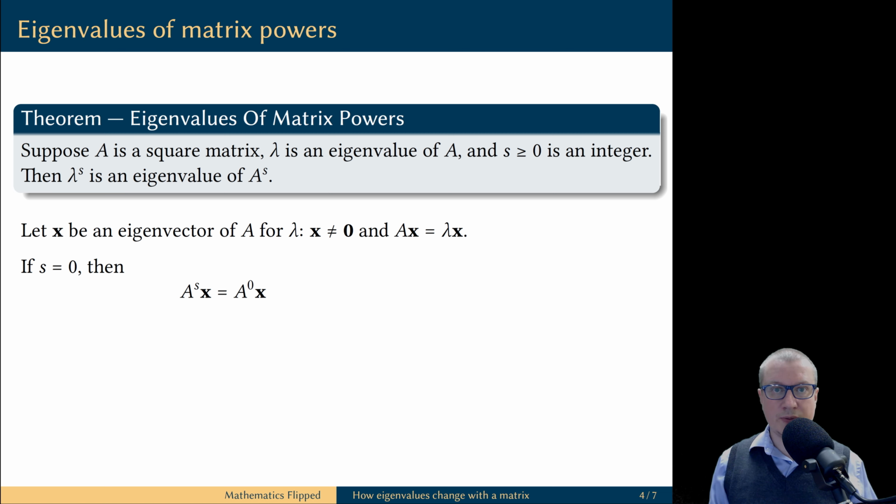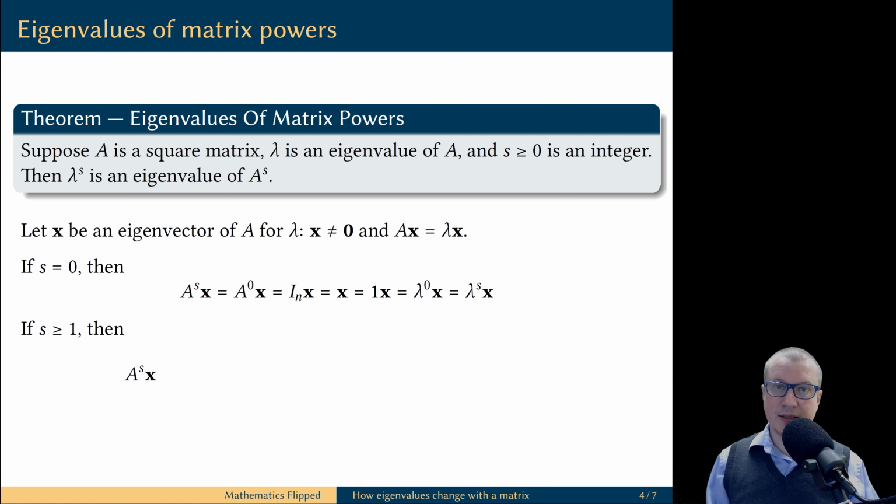How do we interpret this matrix? Let's try to draw some analogy with numbers. A number raised to power 0 is defined to be equal to 1. So what is the analog of the number 1 for matrices? This is the identity matrix. Therefore, let's define the zeroth power of the matrix A as the identity matrix. But multiplying any vector by the identity matrix does not change the vector. Also, the vector is equal to its scalar multiple by 1, and the scalar 1 can be represented as lambda raised to power 0, which in this case is lambda raised to power s.